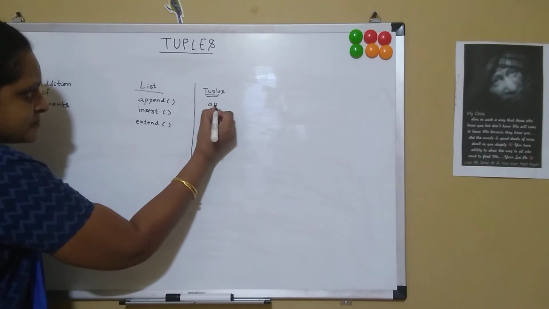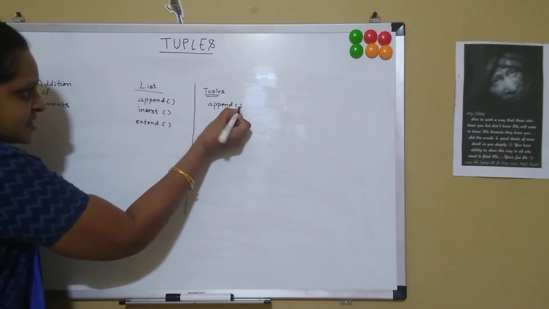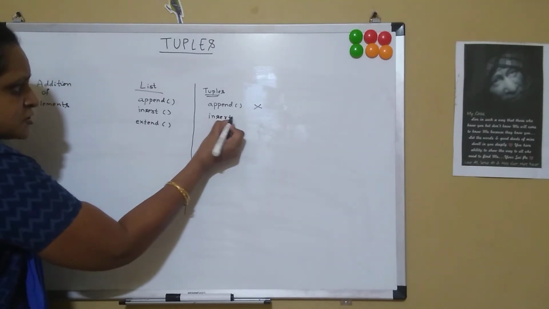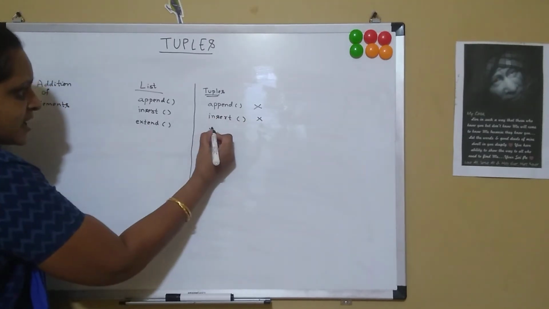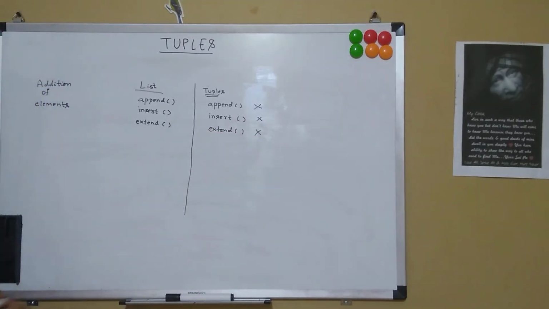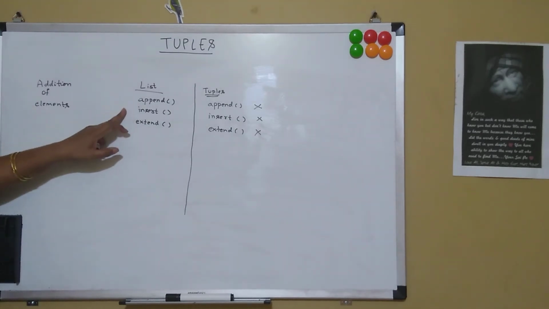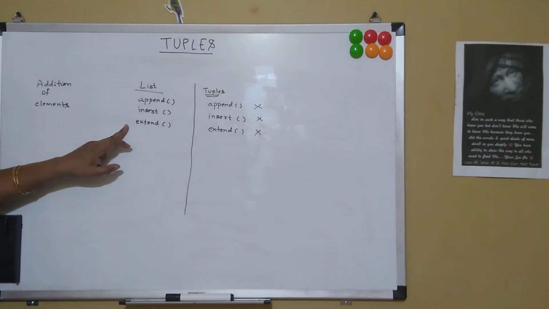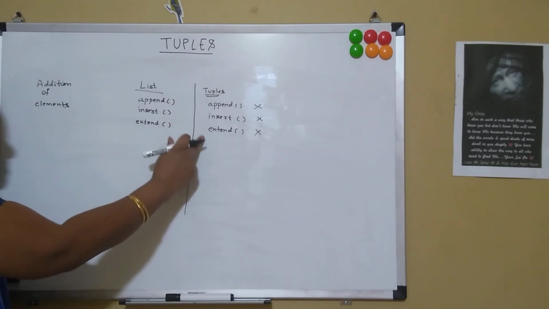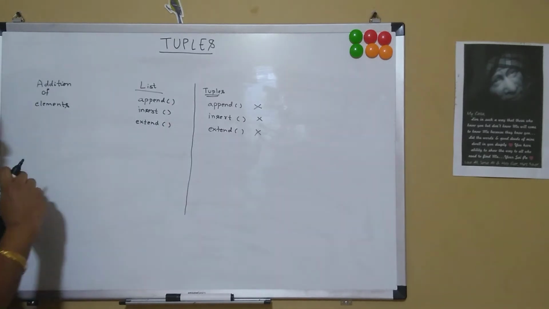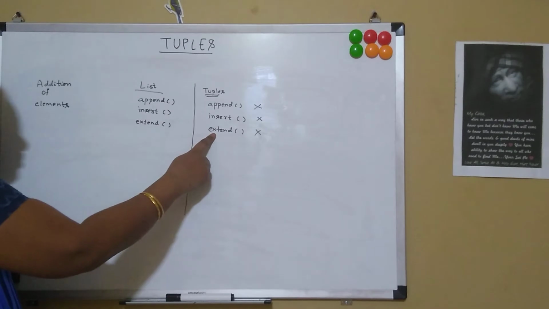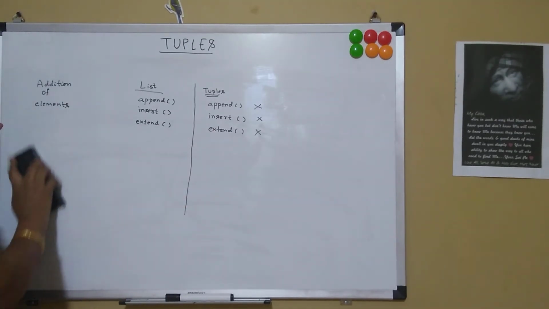The append function is not present, the insert function is also not present in tuples, and the extend function is also not present in tuples. We could add elements in the list because lists are mutable, but tuples are immutable. Once created, we cannot add any more items into the tuples. So these 3 functions are not present in tuples.